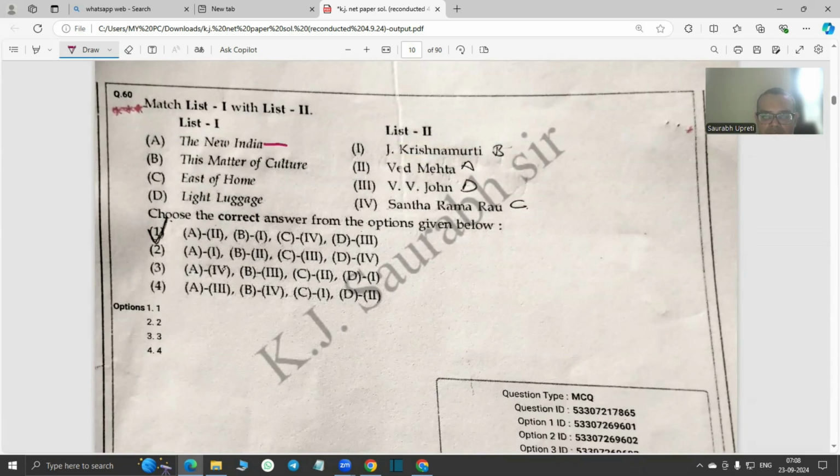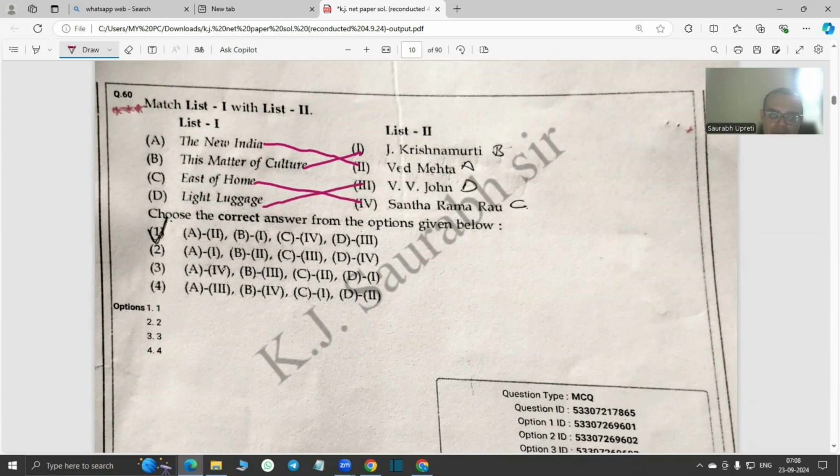So The New India is written by Ved Mehta. This Matter of Culture is written by Jiddu Krishnamurti, one of the pioneering spiritual philosophers. And then East of Home is written by Santha Rama Rao. And then Light Luggage is written by V.V. John.